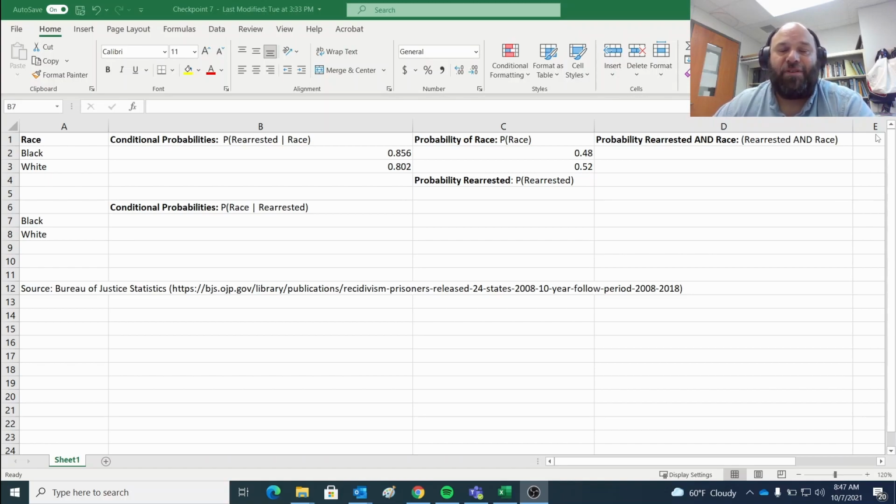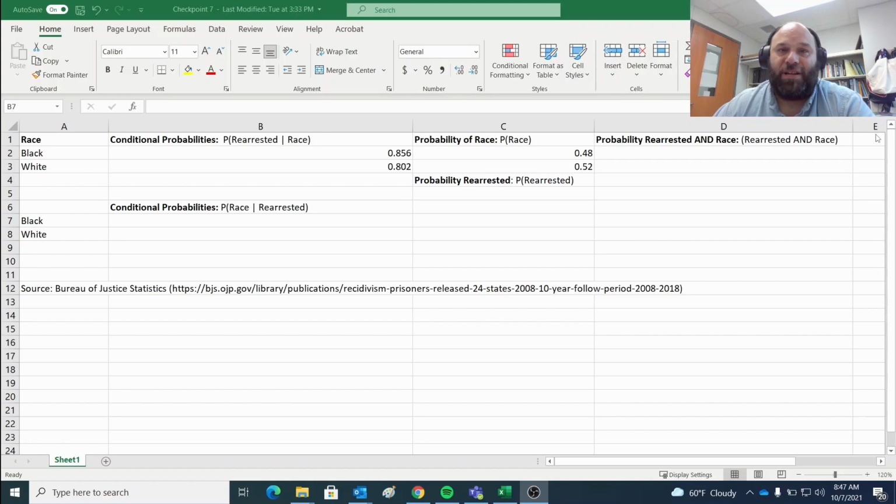The data we have comes from 24 states, looking at all released prisoners in the year 2008 in those 24 states, and counting how many were rearrested over the following 10 years. It comes from the Bureau of Justice Statistics.